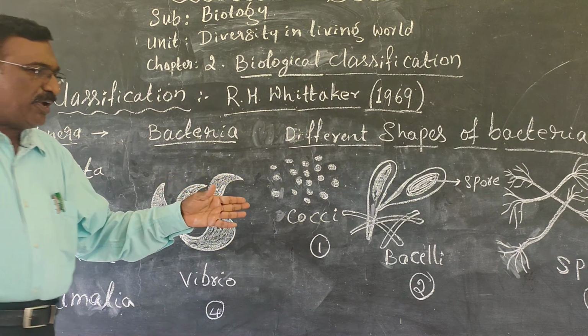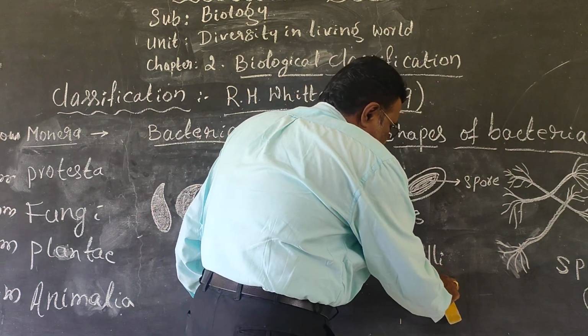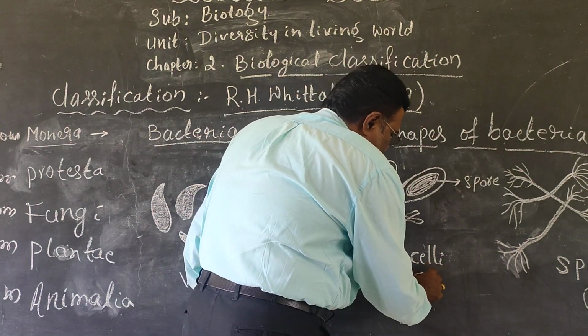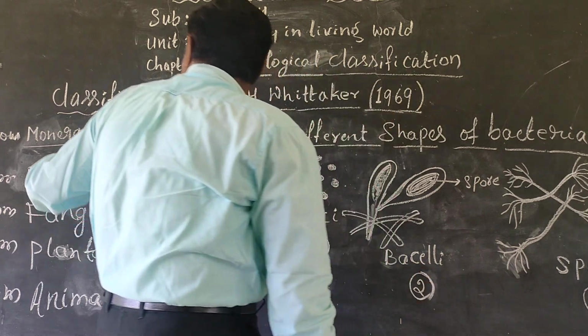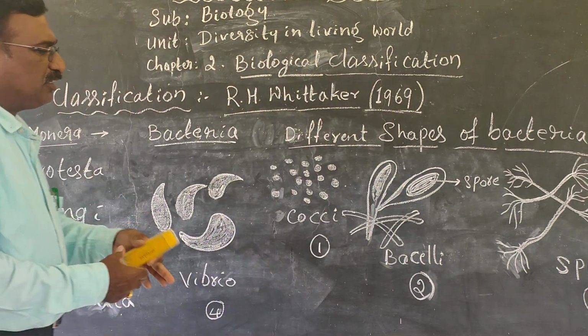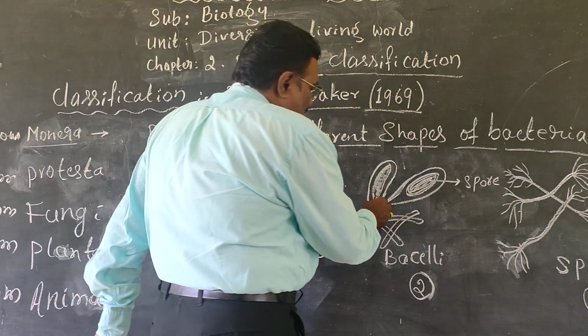Next one is bacilli. Bacilli is the second type of bacteria. According to their arrangement, these types of bacteria show only one. That is kingdom Monera, that is the bacilli. It is a spoon-like structure. It will be a rod, spoon-like.